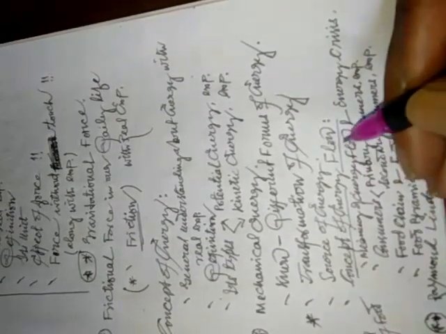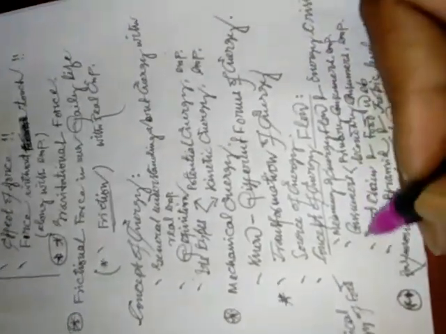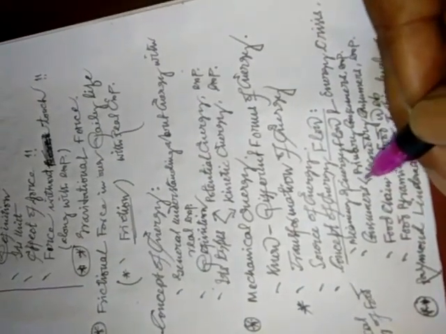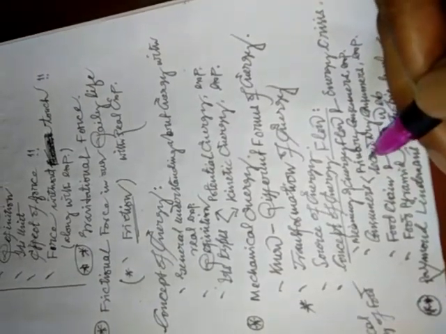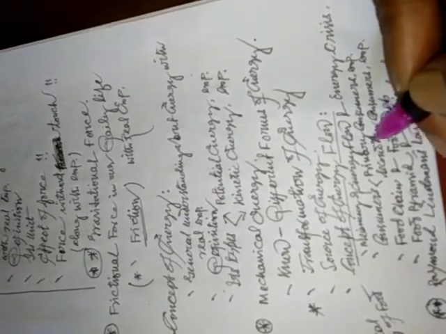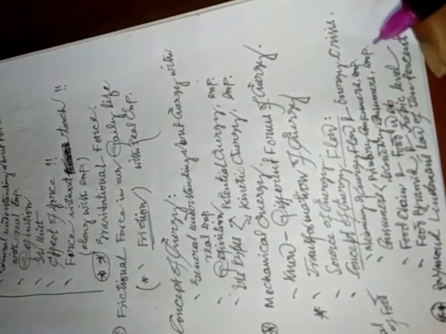So what is the meaning of energy flow and what is the meaning of energy crisis? Then consumers of energy. There are two types of consumers mainly, such as primary consumers and the secondary consumers. We need to give the examples also.